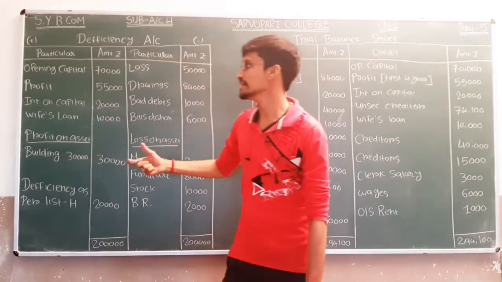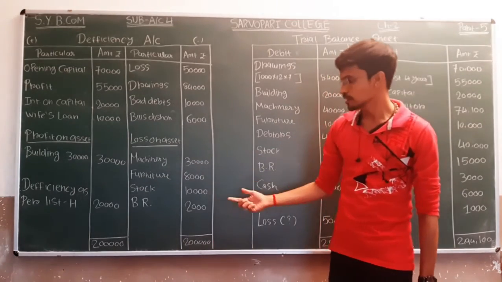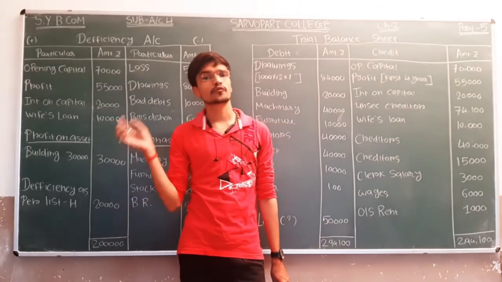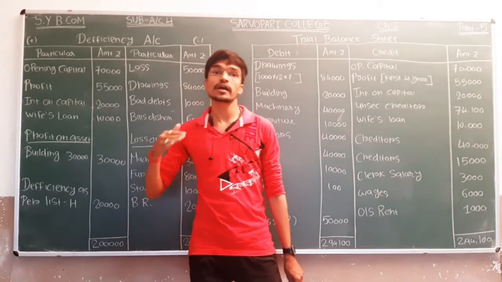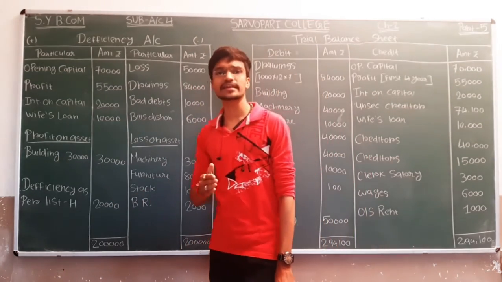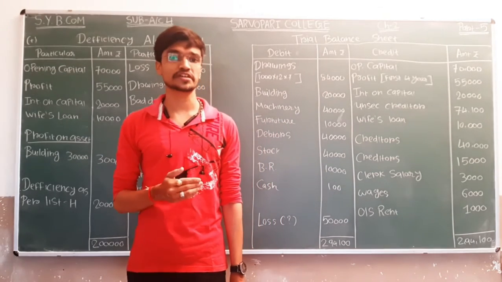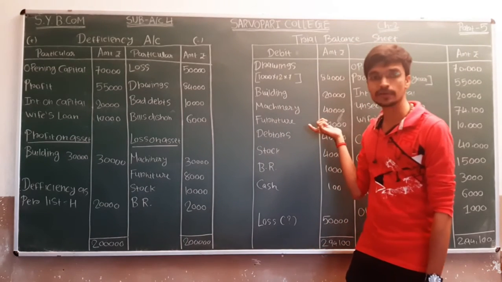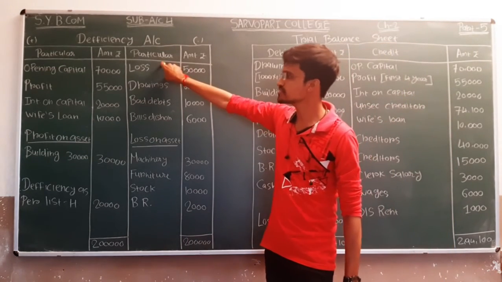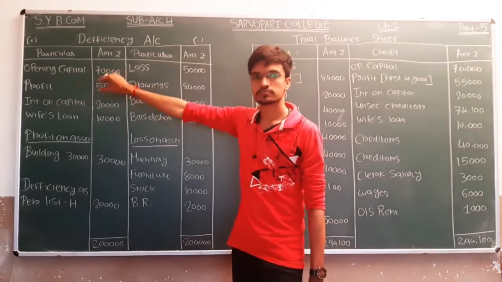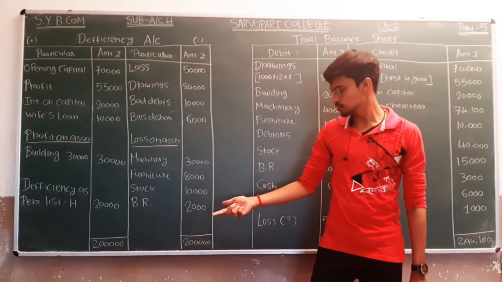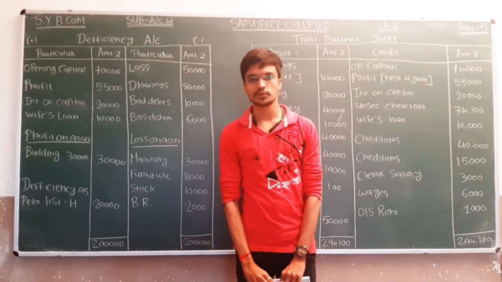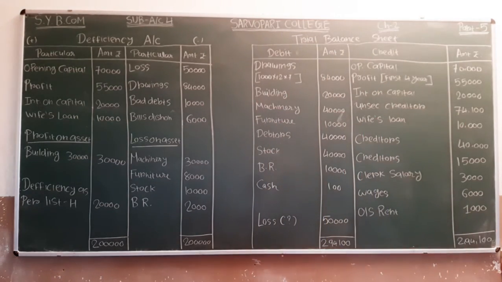So we are getting the deficiency account tallied, and the total will be 2 lakh and 2 lakh. So in this way, on the basis of the trial balance sheet, sometimes if the company has not given any amount of loss and profit, in this manner we have to very first prepare the trial balance sheet to find out the amount of loss or profit. So here we are getting the total 2 lakh and 2 lakh. So we have covered both accounts, the trial balance sheet and the deficiency account. Thank you.